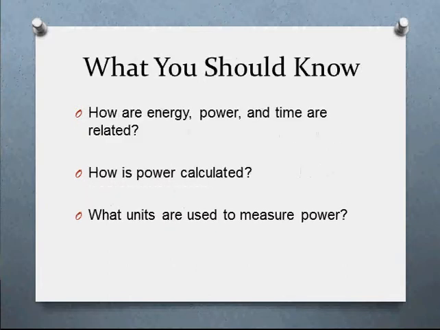Alright, so we go back to our original slide here. What should you know? How are energy, power, and time related? Well, power is the rate at which energy is transformed or used over a period of time. We talked about that. How's power calculated? We had our 2 equations. Power is work over time, and power is force times speed. And then the third, what units are used to measure power? We have watts, we have horsepower. Know the relationship between the two.